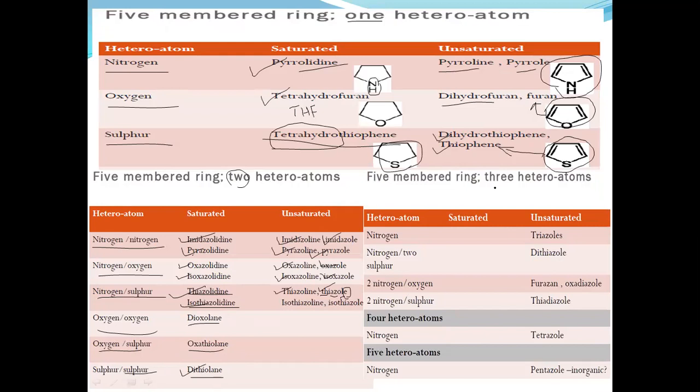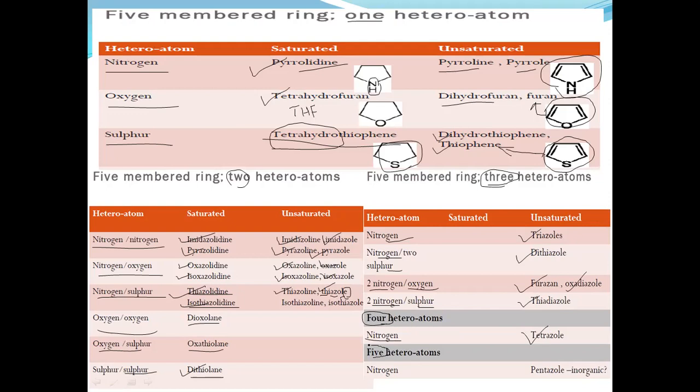If more than two heteroatoms, that is three heteroatoms, are present in the structure, and all the heteroatoms are nitrogens, then their name is triazoles. If one nitrogen and two sulfurs, then dithiazoles. If two nitrogens and one oxygen, that is oxadiazoles, furazans. If two nitrogens and one sulfur, that is thiadiazoles. Similarly, for four heteroatoms, for example, if all the heteroatoms are nitrogen atoms, then their name is tetrazoles.